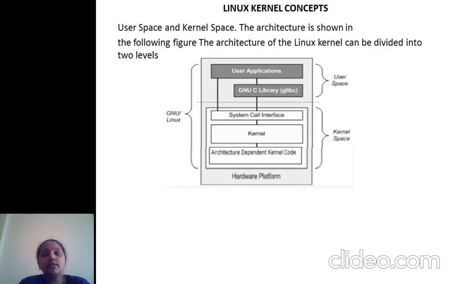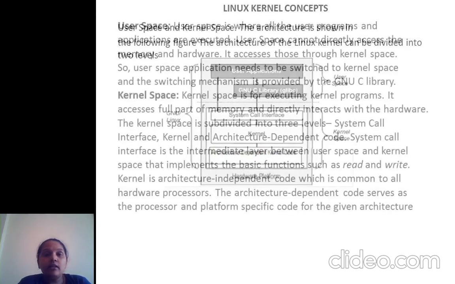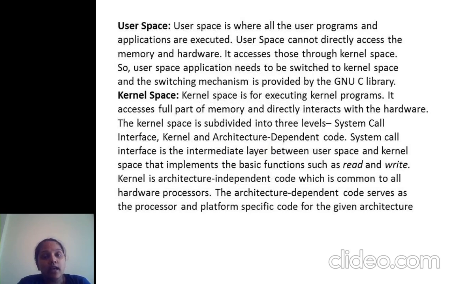Before starting the concept, we are supposed to understand the architecture of the kernel. Kernel uses two spaces, user space and kernel space. As the figure shows you, the user space consists of a user application and GNU libraries, and the kernel space consists of a system call interface, kernel, architecture dependent kernel code, and the hardware platform. For communication between the hardware and the OS, which is the software, we use a kernel.